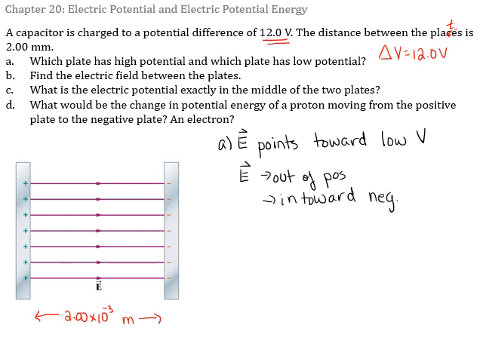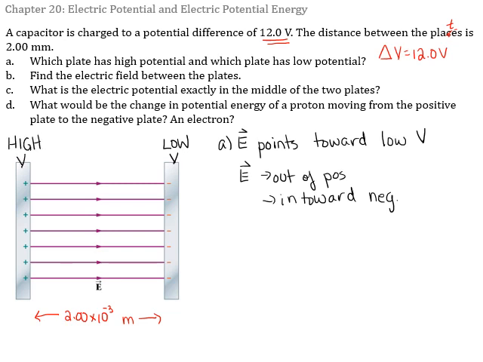So we can put those two things together. We see that our electric field points towards the right. That's because it comes out of the positive and into the negative. And we know that since it points towards lower potential, our negative plate must be low potential and our positive plate must be high potential.